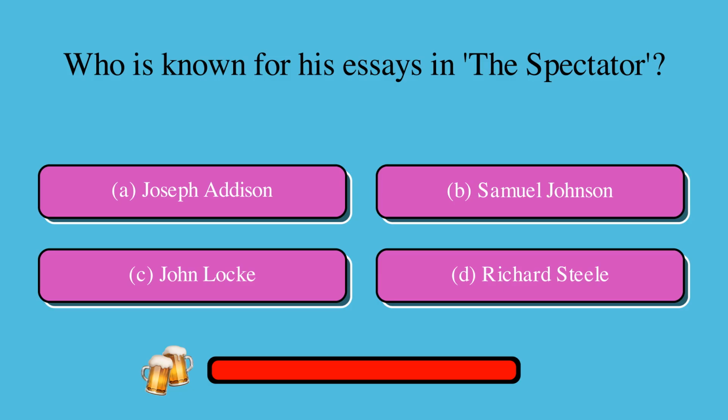Who is known for his essays in the Spectator? Is it A, Joseph Addison, B, Samuel Johnson, C, John Locke, or D, Richard Steele? The correct answer is A, Joseph Addison.